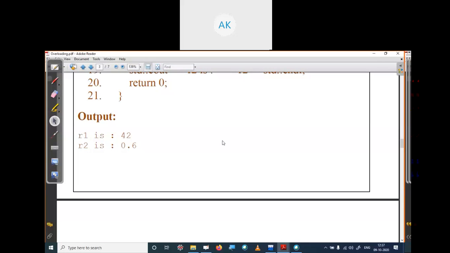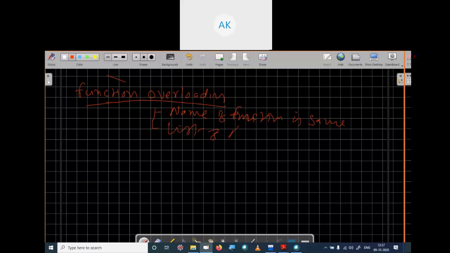Before we start operator overloading, let's recall that in function overloading, the name of the function is the same. It means we have more than one function with the same name, but the difference is the list of arguments or types of arguments.